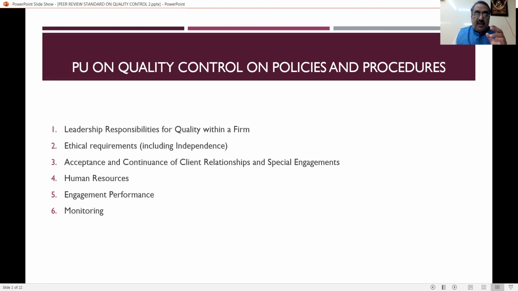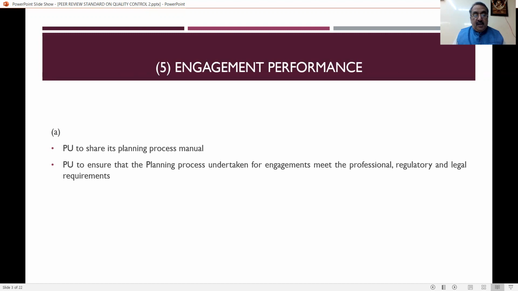This is the questionnaire given by the peer review board, to be submitted by the practicing unit to the peer reviewer as well as to the board. So we are going to discuss the highlights of engagement performance and monitoring. The practice unit has to share its planning process manual.